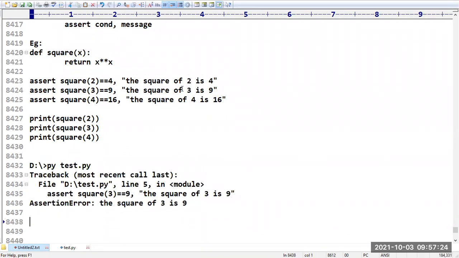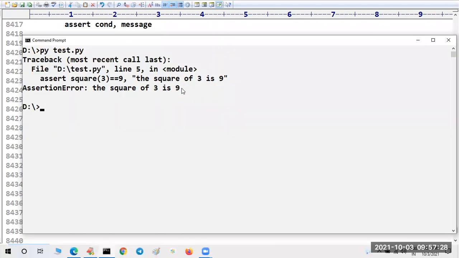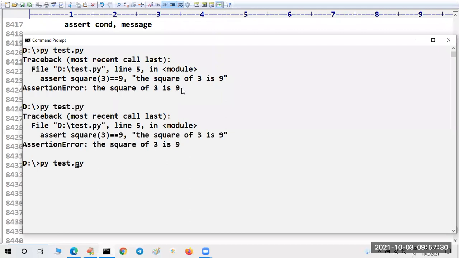It is in no way related to the programming. For the same program, if you want, you can disable the assertions. If there is any assertion error, don't consider it, and go with the flow of control. Then you can take hyphen o. What is the meaning of this?